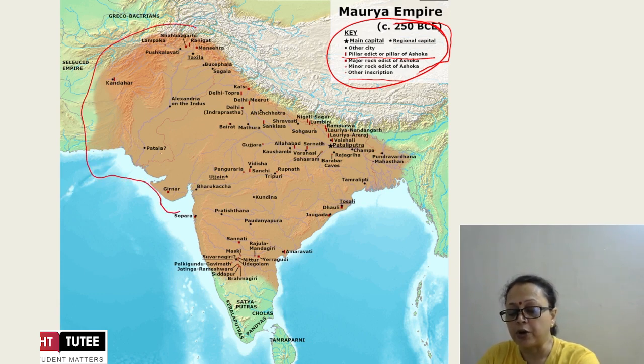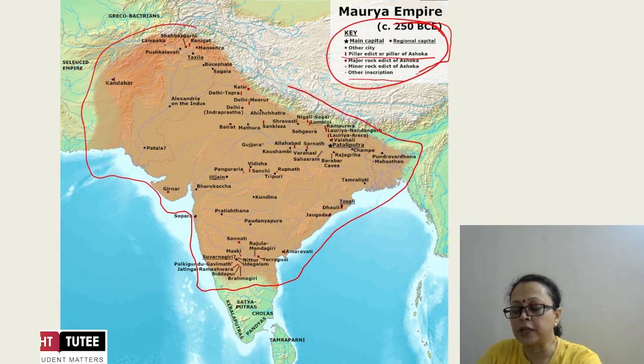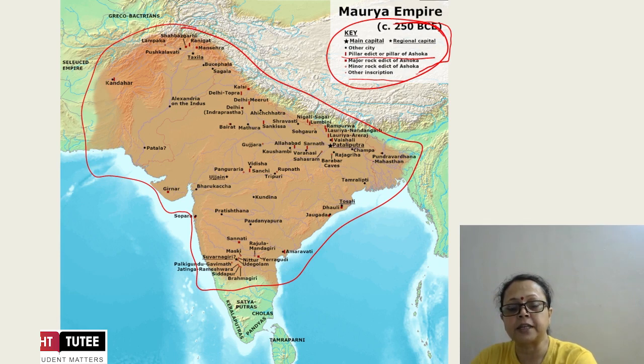If you look at the region, how the Mauryan rulers were ruling this entire vast territory of the Indian subcontinent, right from Afghanistan, the entire Pakistan as part of the Indian subcontinent, and leaving out some part of southern India, the rest of the entire Indian subcontinent was ruled by the Mauryans.